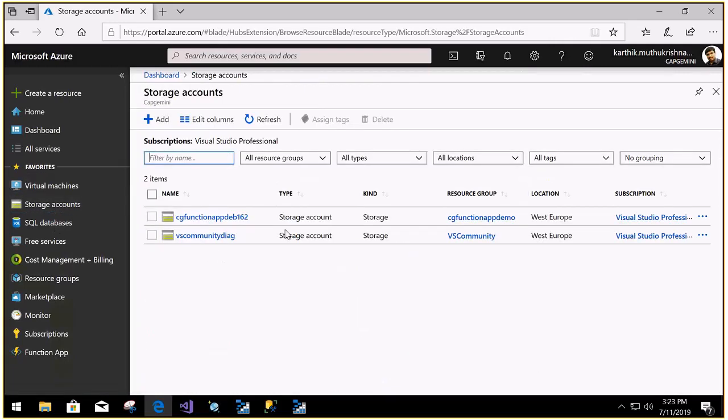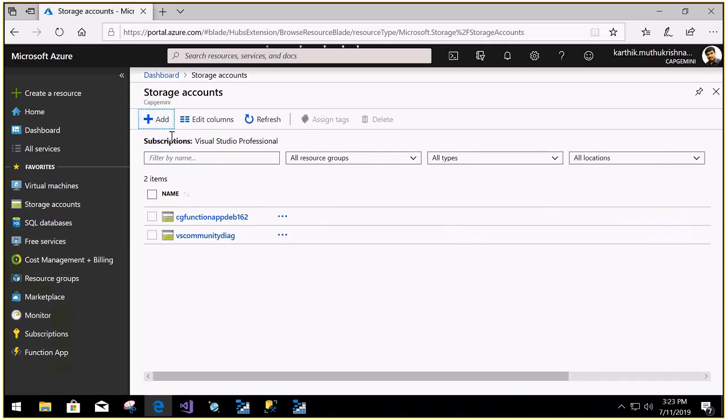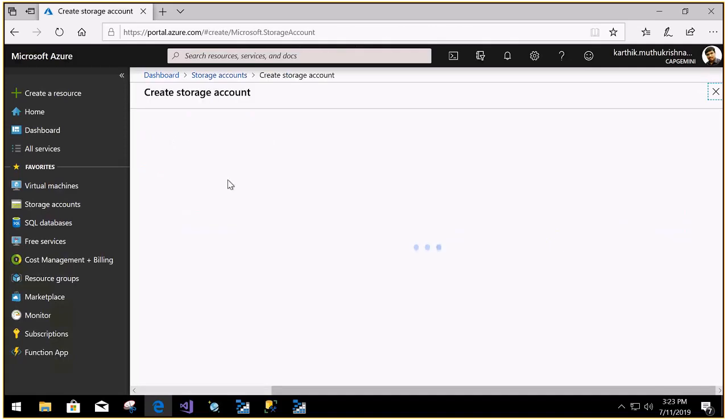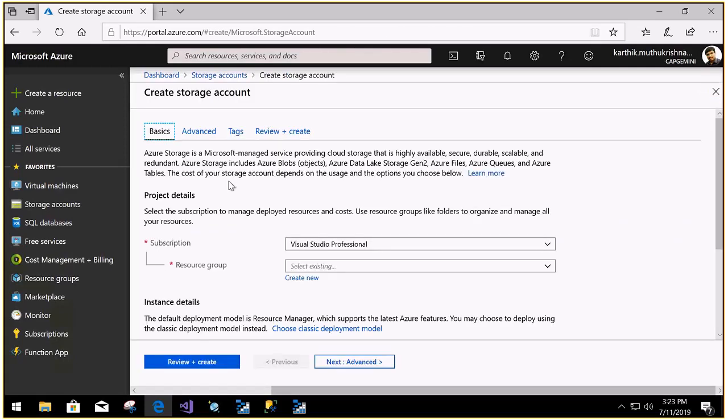This has not been created by me. It is created automatically when you are creating a virtual machine, for example, for VS Community. I have created the virtual machine, right? For that we required a storage account. Without that, it cannot store the page blobs and all those stuff. So this time I'm going to create my own storage account. Click add, and let me name this storage account as CG India storage, and for this I'm creating a resource group as well, storage RG.